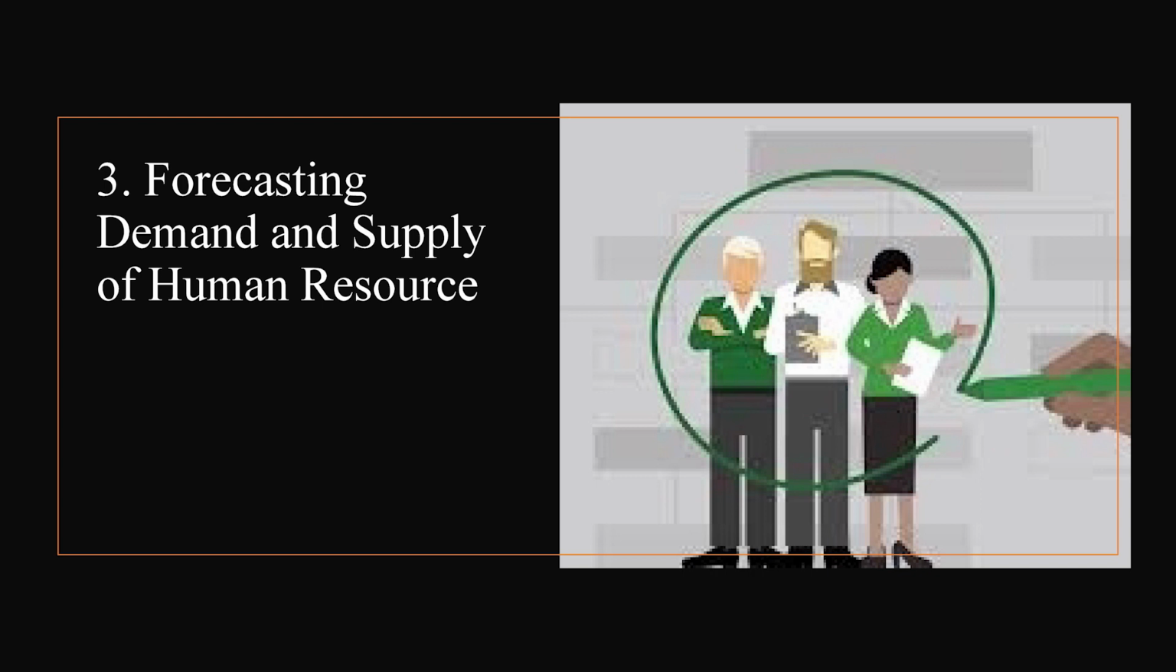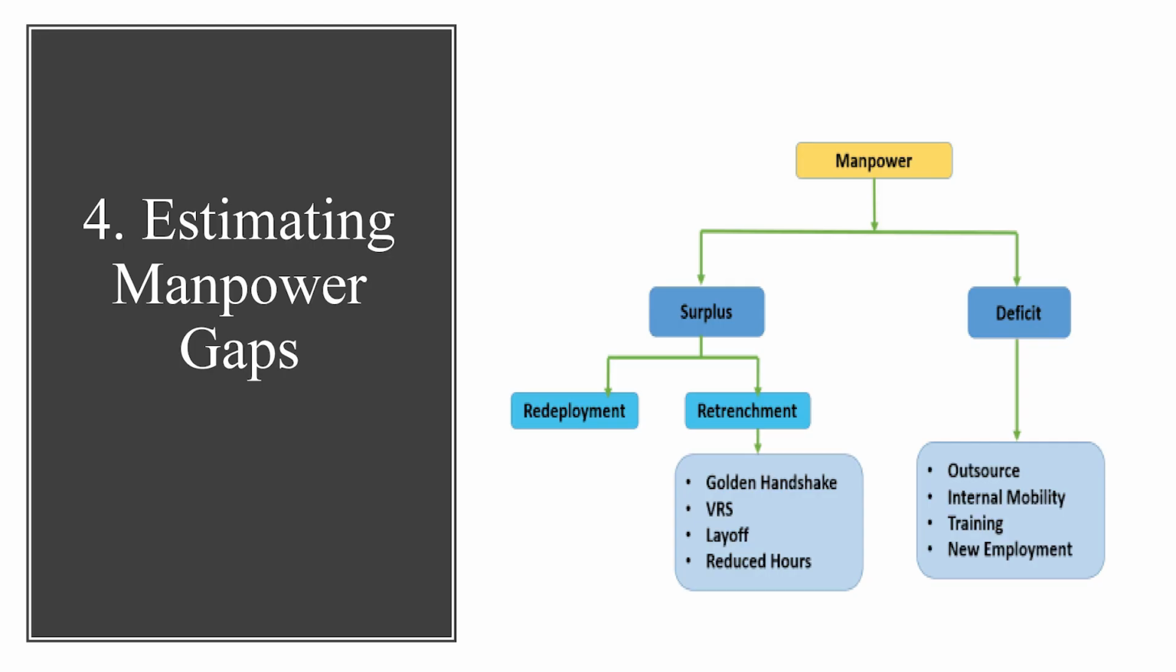Now coming to forecasting the supply of human resource. Supply of human resource estimates the future sources of human resource that are likely to be available from within or outside the organization. Within the organization, this includes internal sources like promotion, transfer, job enlargement, and job enrichment. Whereas external sources include recruitment of fresh candidates from outside the organization who are capable of performing well in the organization.